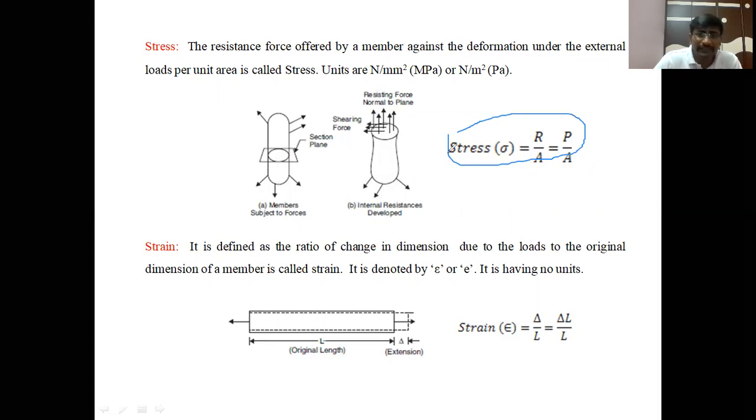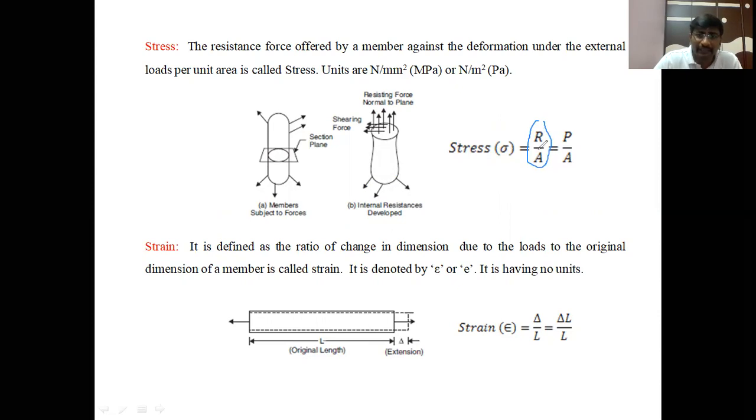The normal stress is represented by sigma or small p, and the shear stress is represented by tau or small q. Here the stress sigma is equal to R by A, that is, the resistance force offered by a member divided by the cross-sectional area of that member is called the stress.